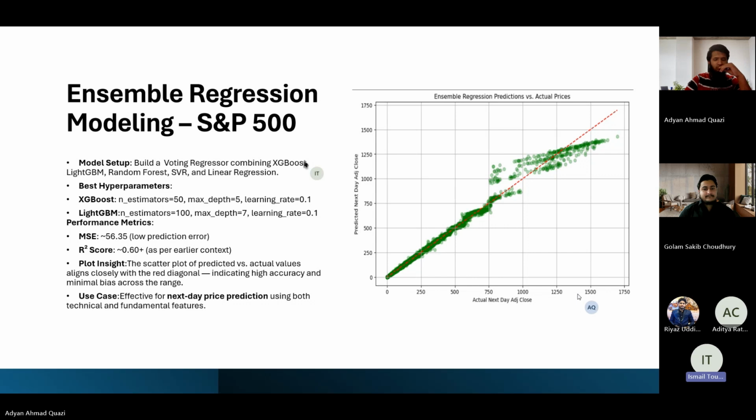When we tried with the whole data, the error became 56 and R square dropped to 0.6, which is still good. But we can see here that maybe it's volatility, maybe the US elections, or maybe the COVID. Next, please.